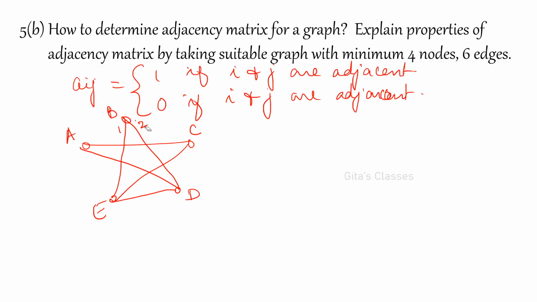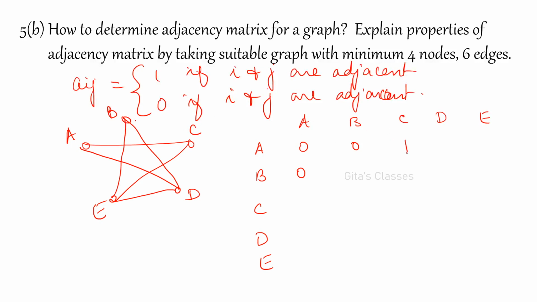Okay, for this let us find the adjacency matrix. First I have to write how many vertices are there. 5 vertices are there. So A, B, C, D, E, here also A, B, C, D, E. Okay. So A and A, there is no loop, so 0. And A, B, are they adjacent? No, 0. That means BA also will not be adjacent, so BA also 0. What about AC?